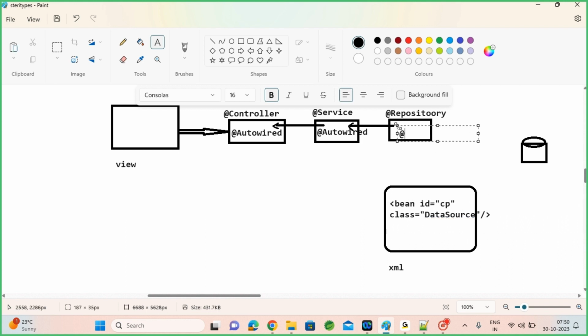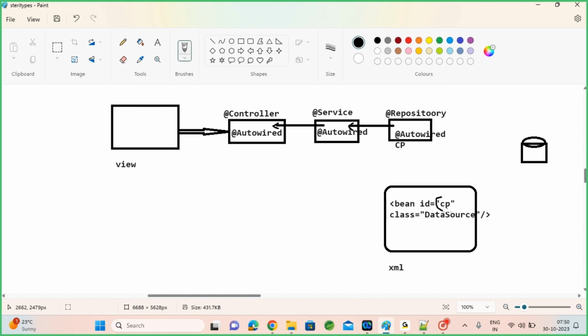Here you can autowire your connection pool object, whichever you created in the XML file. Few objects, if you still want to create in the XML file, you can, and you can autowire that object as well. XML beans also can be autowired.